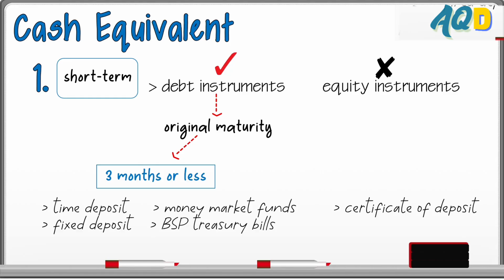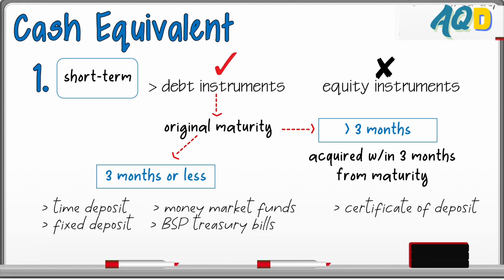Question is, what if the original maturity of the instrument is more than 3 months? It could be 6 months, could be 1 year, or could be long term, say 2 years. When does the debt instrument become a cash equivalent? The answer is, if it is acquired within 3 months from maturity. Keyword, acquired, and another keyword is maturity.